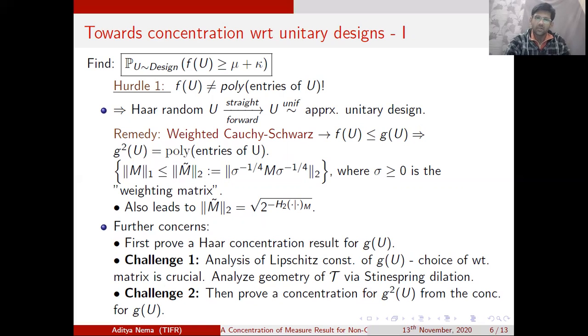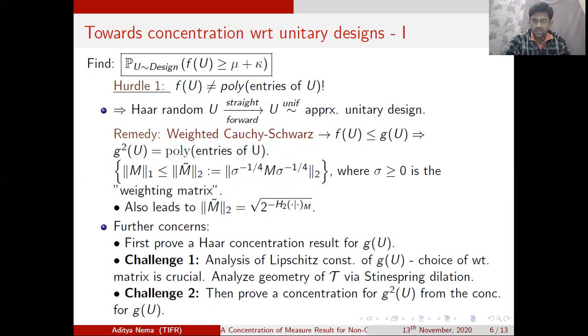We appeal to what was done in the previous works, which is the weighted Cauchy-Schwarz inequality, which is one thing that always helps when you are stuck. What is the weighted Cauchy-Schwarz inequality? It just says that the Schatten-1 norm, or the trace norm, of a particular operator M is upper bounded by the Schatten-2 norm, or the Frobenius norm, of a related operator M tilde. Now M tilde is obtained by conjugating M with a positive semi-definite operator sigma to the minus 1/4. Henceforth we shall call this sigma the weighting operator.